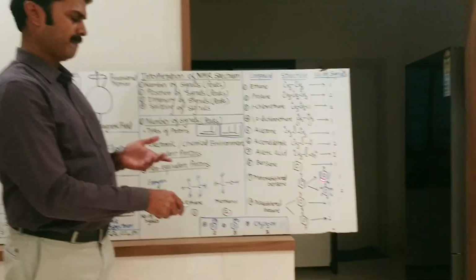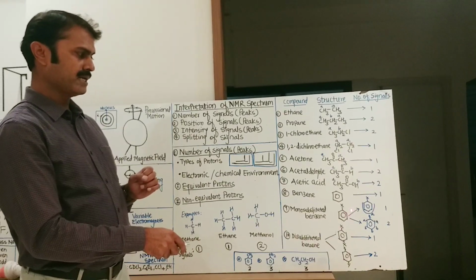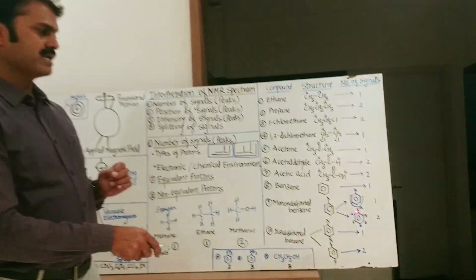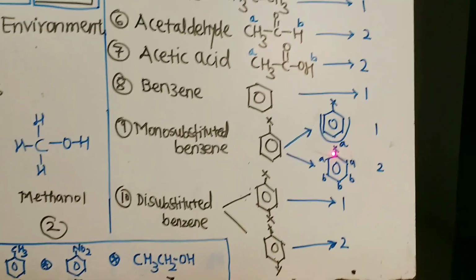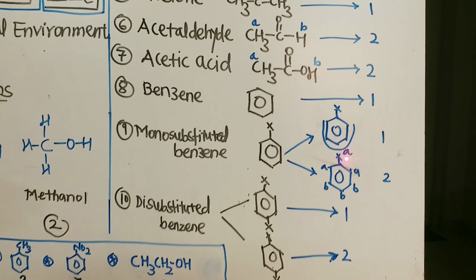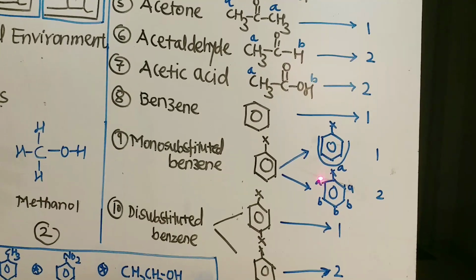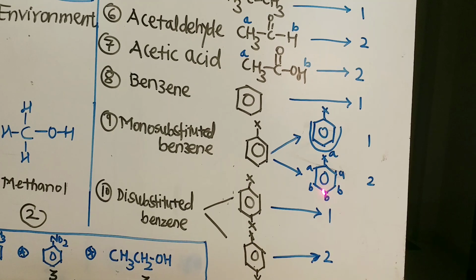So in case of monosubstituted benzene, if the substituent is electron releasing, we will get a single peak for the remaining 5 aromatic protons. On the other hand, if the substituent is electron withdrawing, electron attracting, like NO2 group, aldehyde group, acid group, in that case we will get two types of peaks.